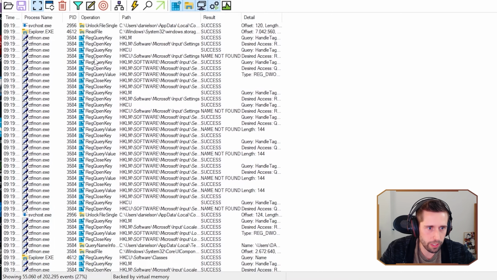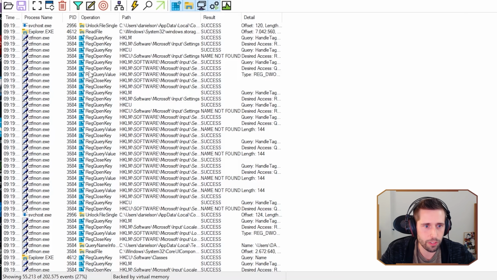And what we're looking at here, actually, I'm going to stop it, because when you open Process Monitor, it immediately starts tracing the system behaviors. It captures everything that's happening on the system, from processes being started or stopped to files being created, read or opened, internet communication, a lot of different things.